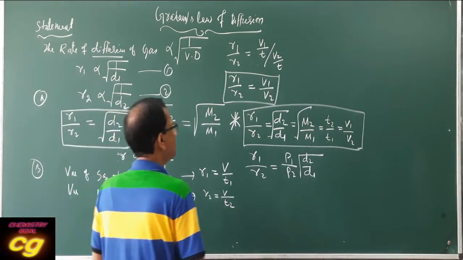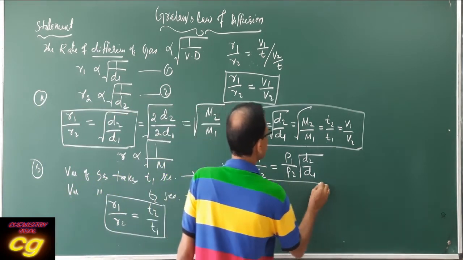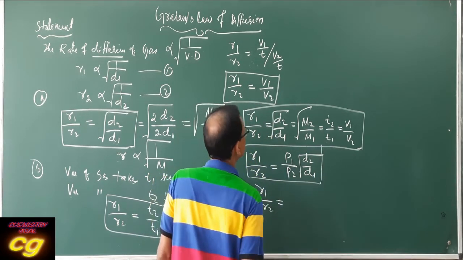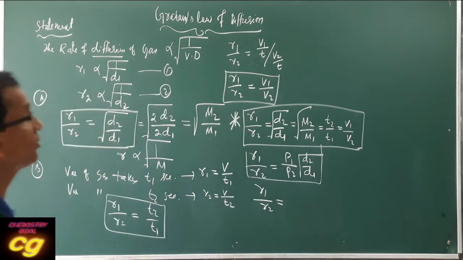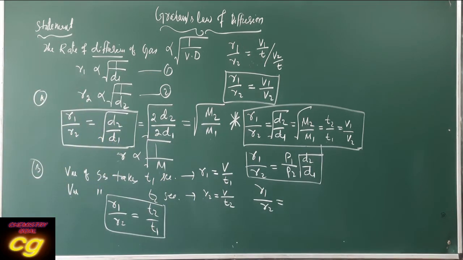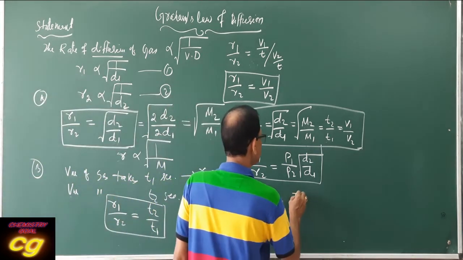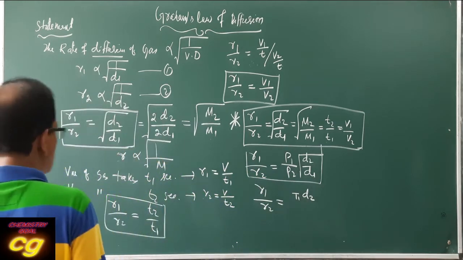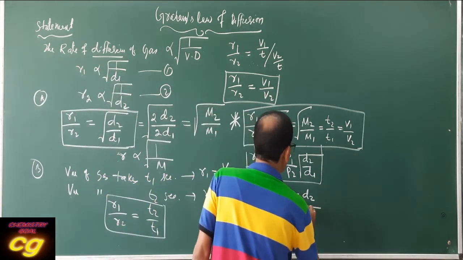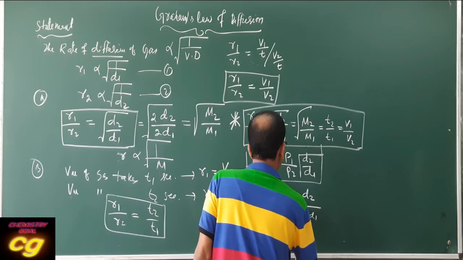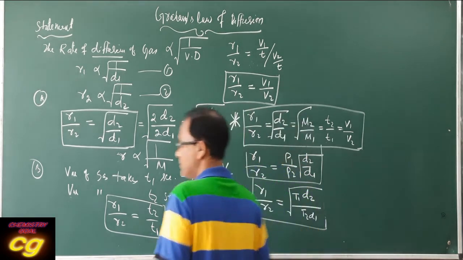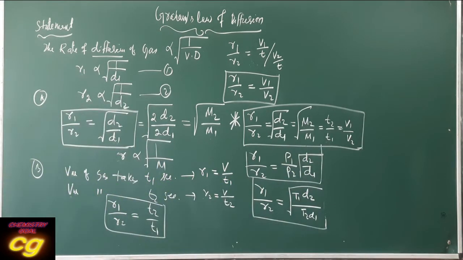Another relation is also very important for problems. Then R1 by R2, if you use temperature, not time, will be T1 into D2 by T2 into D1, square root. This is also another relation.